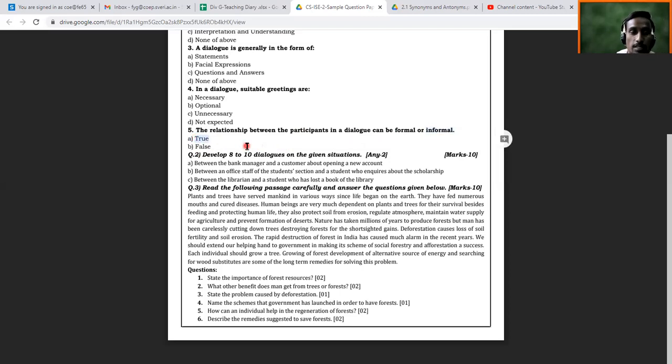True. True. Yes, it will be true. So this will be just MCQs, and whatever MCQs are there in notes also, that we will discuss.